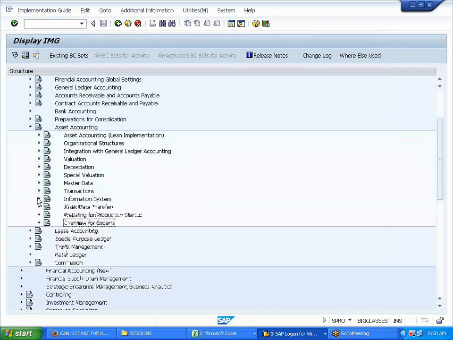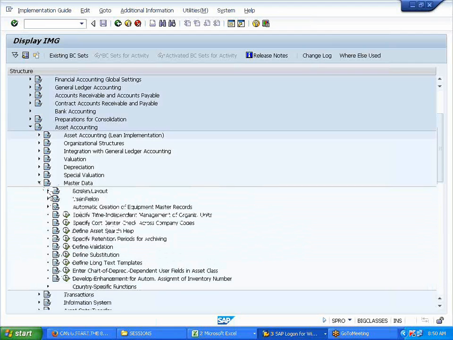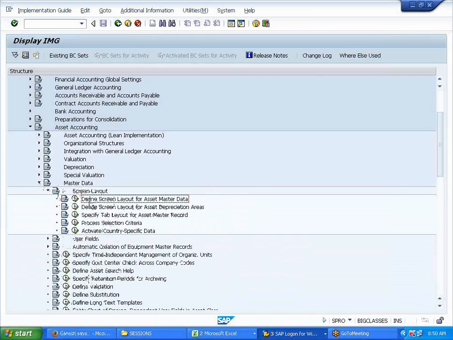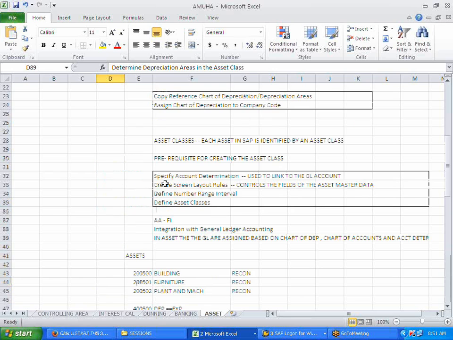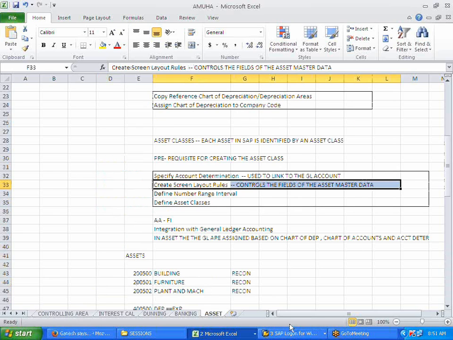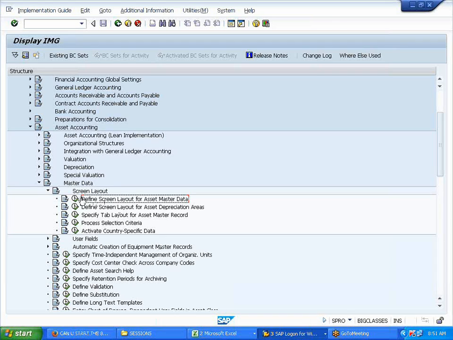Okay, I have to show you a master data layout. Just now it showed you 2000, right? Screen layouts. We took 2000, right? So here see, define screen layout for master data. We already defined the screen layouts yesterday. Here, it controls the fields of the asset master data. So I'm just showing you that. Screen layout controls the fields of the master data here.